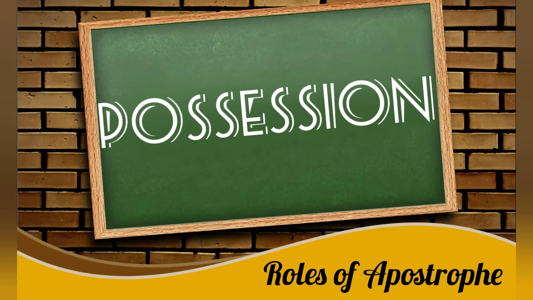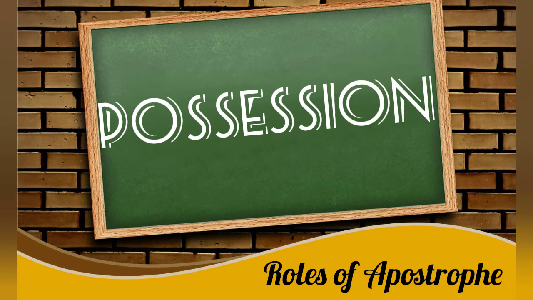Now it's the turn for possession. Possession means the ownership of a thing. To show possession, the apostrophe is used to show belonging to someone. It takes place with the noun. It indicates the relationship between the thing and the person.